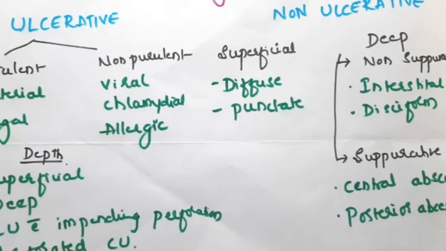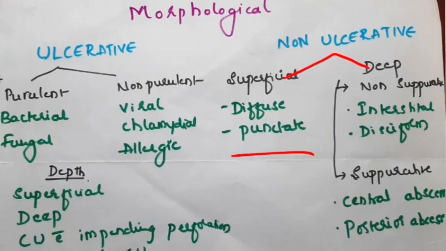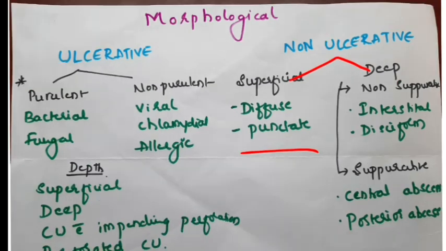Coming to the non-ulcerative type, here again it is classified into superficial and deep. In the superficial, it can just be in the form of dots, that is called punctate superficial keratitis. Okay, so just add on the words, that is punctate, superficial and keratitis. Or it can be diffuse involvement of the cornea, that is called diffuse superficial keratitis.